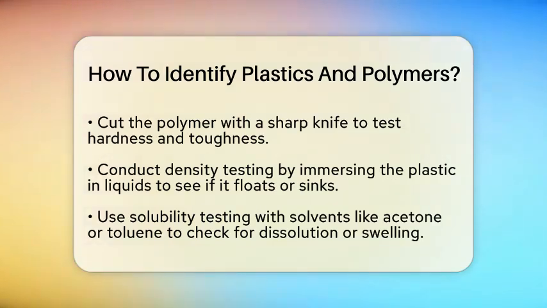Now, consider solubility testing. Expose the polymer to different solvents like acetone or toluene. Some polymers will dissolve or swell in certain solvents. This can provide clues about their chemical nature. The principle here is that polymers dissolve in solvents that have similar molecular interactions.